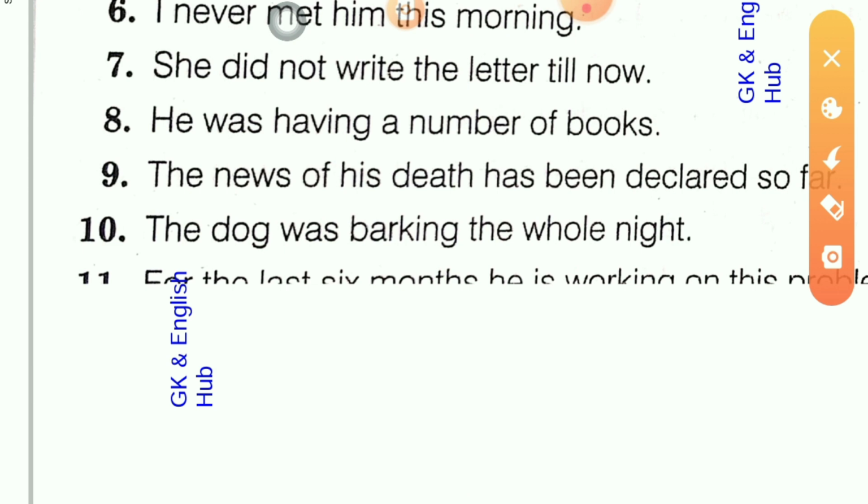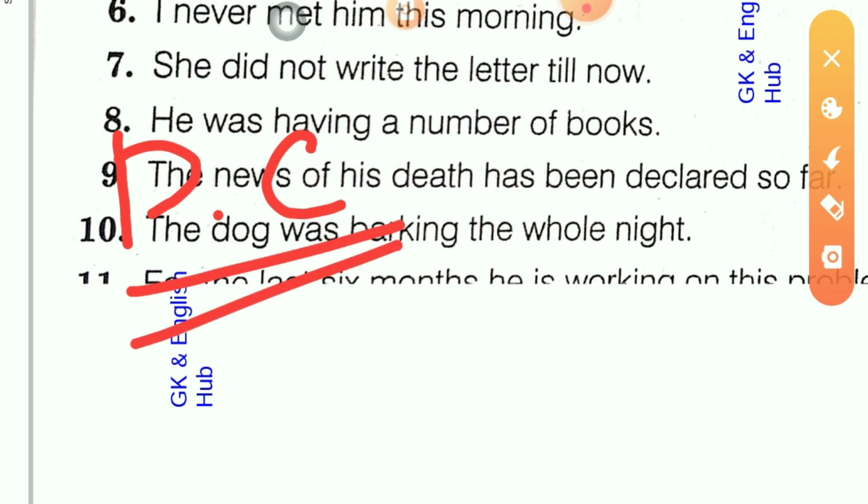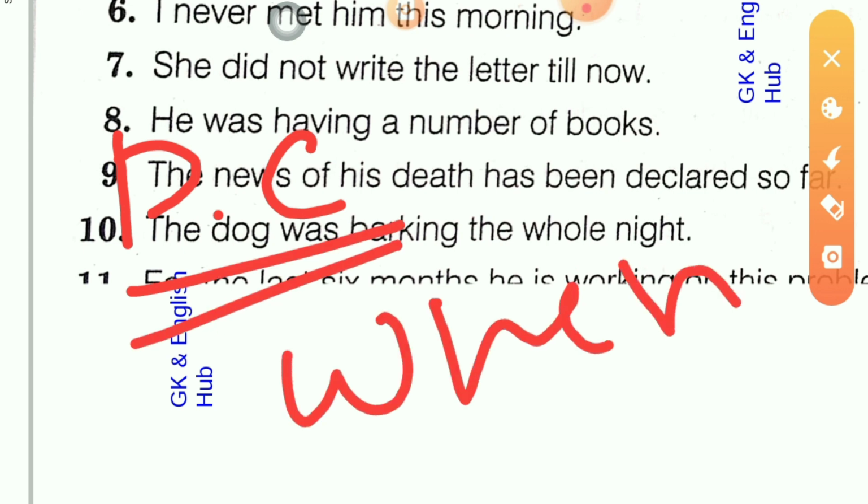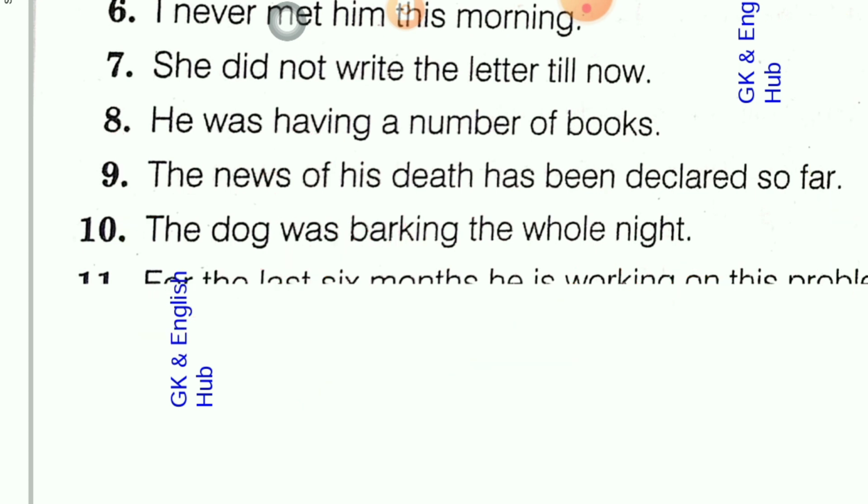Also with it, remember that past continuous tense sometimes takes when as a conjunction, when two actions of verbs will be there. Just take two examples, then it will be clear to you.